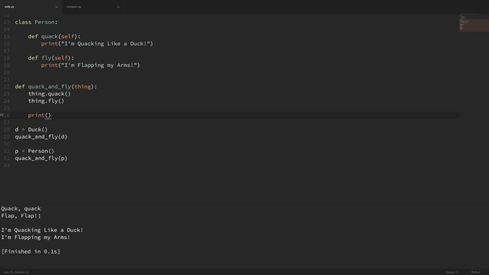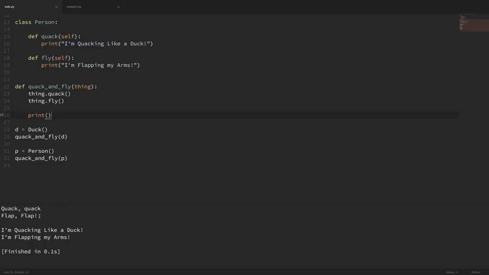We don't care if it's a certain type of object, we only care if it can do what we ask. So now you might be thinking, well, isn't this dangerous? Can't we pass in just any object that will potentially throw an error? And that's true. So you might be tempted to say, okay, well, all we care about in this example is not what type of object it is, but whether it can quack and fly. So how about we put some checks in place to make sure that those methods exist?